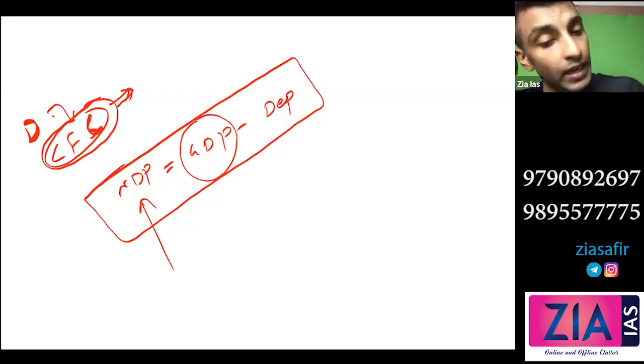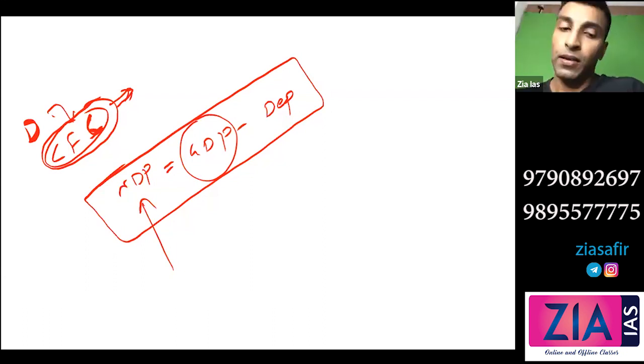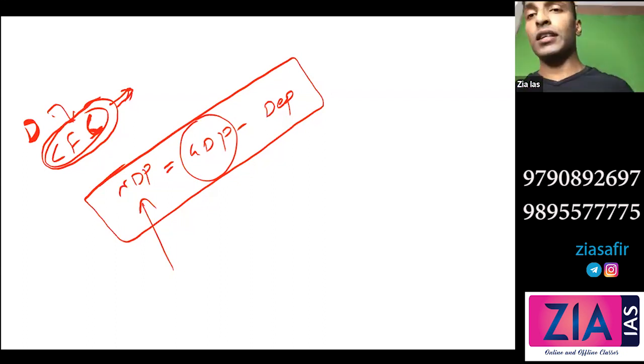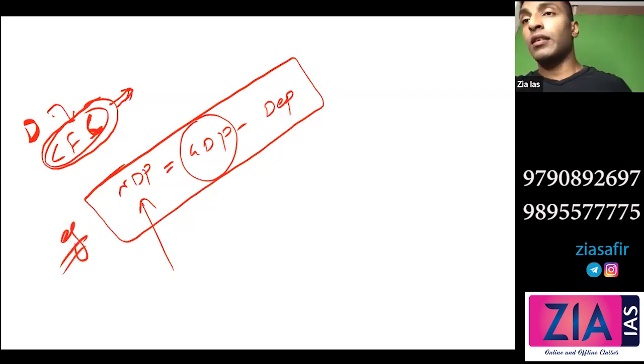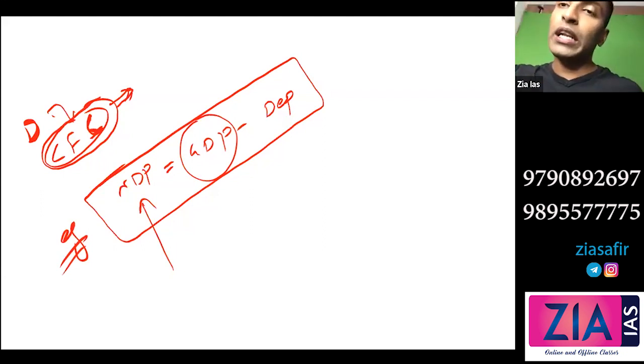Anything can be part of depreciation. So the first concept is done. Net domestic product is GDP minus depreciation. Don't write it as a rule, you can write this as an example. CFC is the full form of consumption of fixed capital. This NDP equal to GDP minus depreciation, you write it as an example.